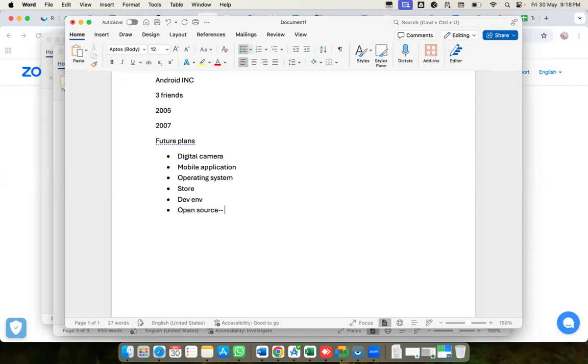Even Google accepted this and invested some amount. But here is a question: why is it open source? And what is the meaning of open source?